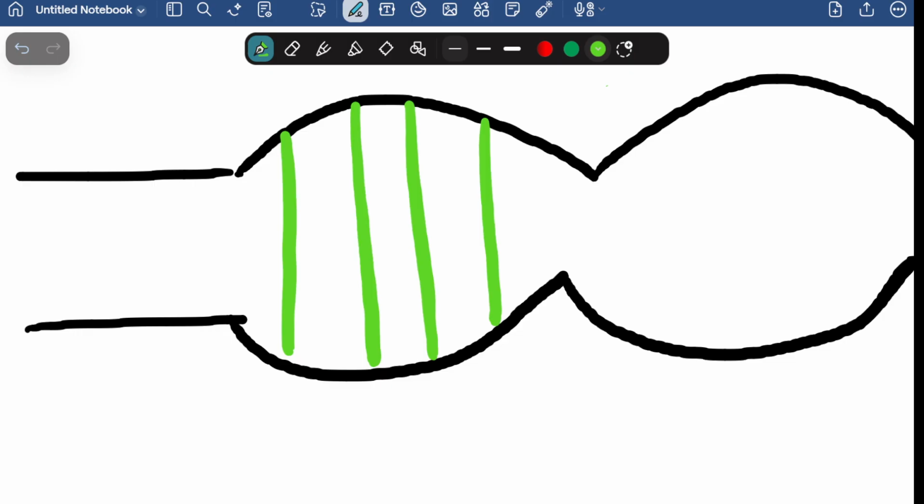Suppose this is A sequence, this is B1 sequence, this is B2 sequence, and this is B3 sequence. And this complete is acting as one ARS. So ARS consists of certain conserved sequences, and these conserved sequences are the characteristic features of every ARS. Means every ARS will have these sequences, and these sequences have been evolutionarily conserved.